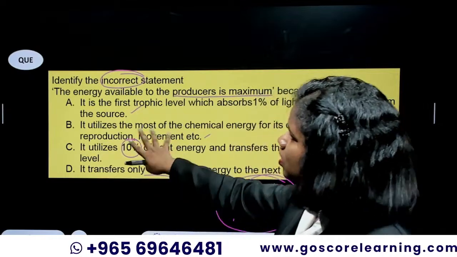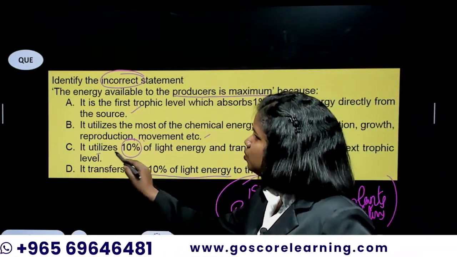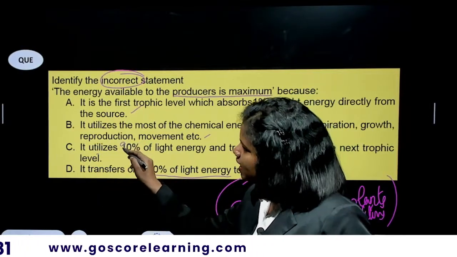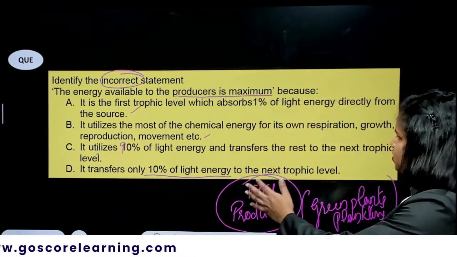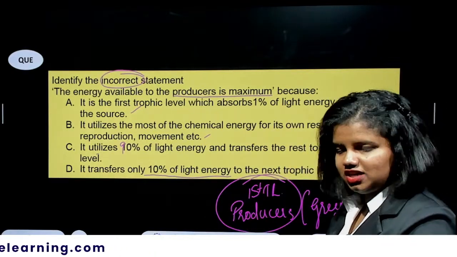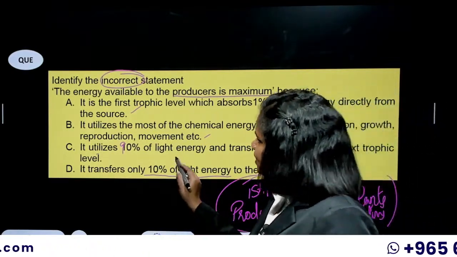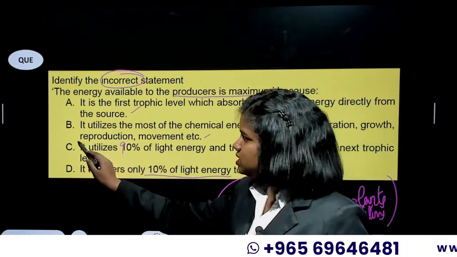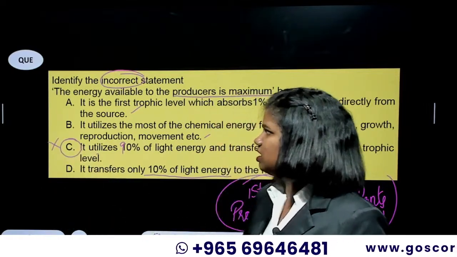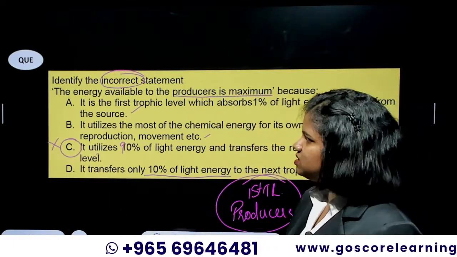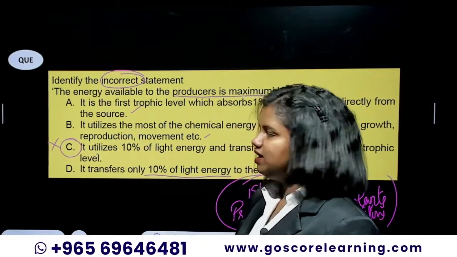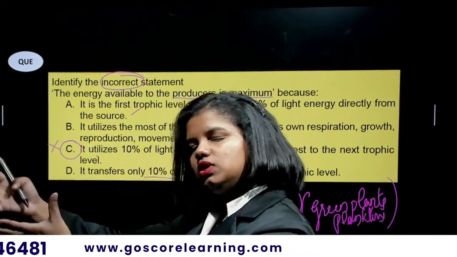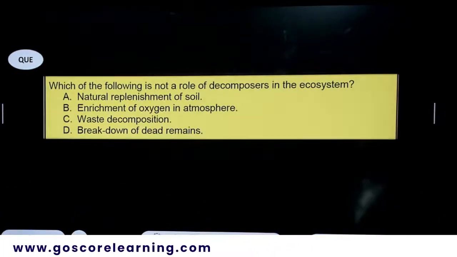So the thing wrong in statement C is it utilizes 10%. It doesn't utilize 10%, it utilizes 90% of the light energy and transfers the rest to the next trophic level, and only 10% of the light energy will it transfer. So the last statement is correct. So obviously C is wrong. This is the incorrect statement because it doesn't utilize 10% of light energy. It utilizes 90% of the energy and transfers only 10% to the next level. So that's the incorrect statement.